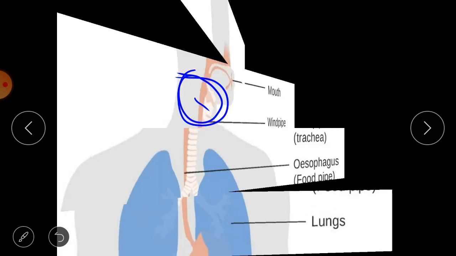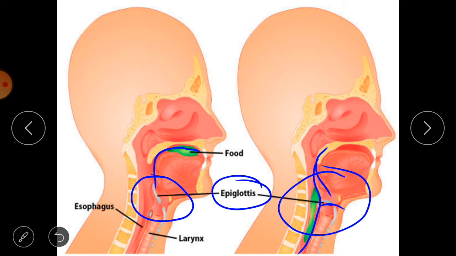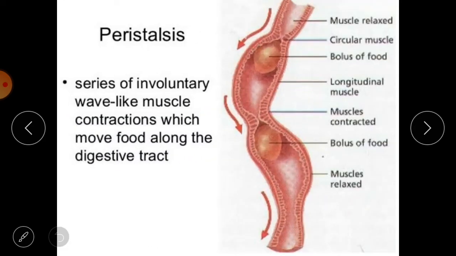This peristalsis process, I just told you about this peristalsis, contraction and relaxation of the esophagus. It is a series of involuntary wave-like muscle contractions. Involuntary means we cannot control it. When food is pushed into the esophagus, then there is no control over it. It will go with this peristaltic movement. Wave-like muscles contract and relax, which pushes the food along the digestive tract.